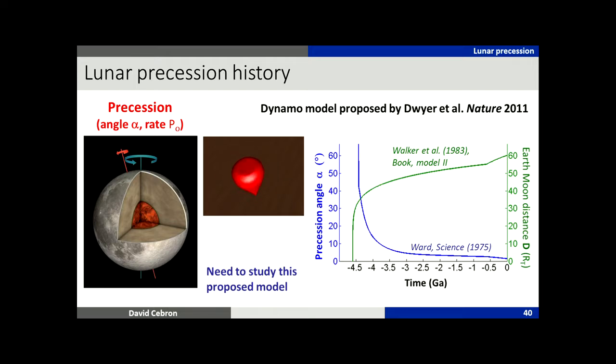So we have a rotation axis of the moon, which describes a circle like a top. But what is interesting here is this figure. Here I show the Earth-Moon distance versus time in green, and I also show the precession angle versus time. And it's excellent. Why? Because we see that the precession angle is very small currently. It's around 1.5 degrees, whereas it has been up to 50 degrees in the past. And because we need to stop our dynamo, it's a good starting point, because we can expect that such a large angle will drive a dynamo, and suddenly, because the angle is too small, we lose the dynamo.